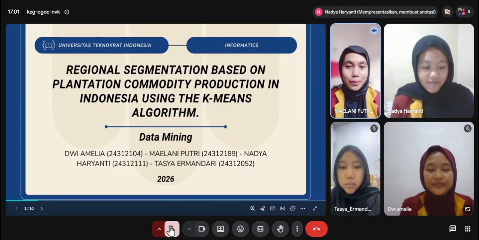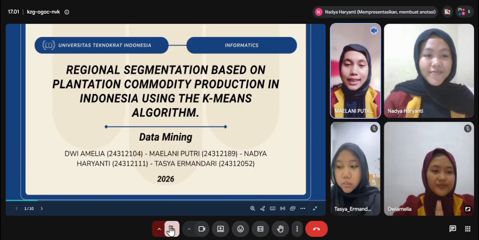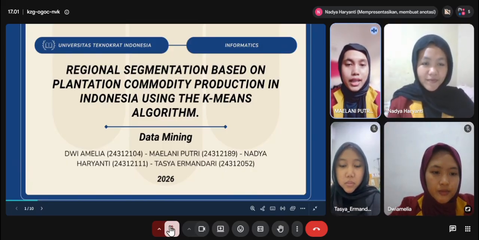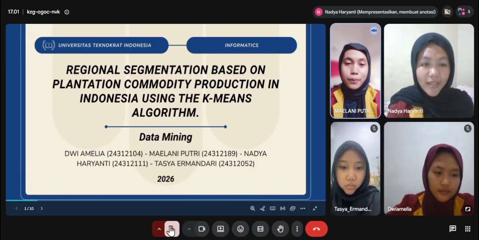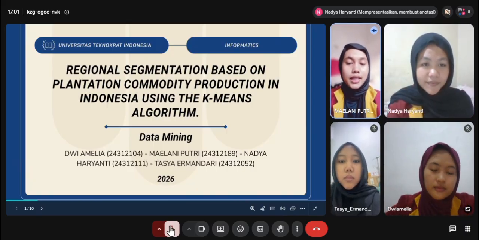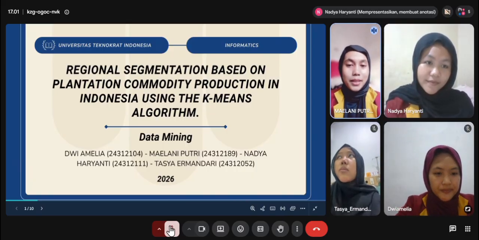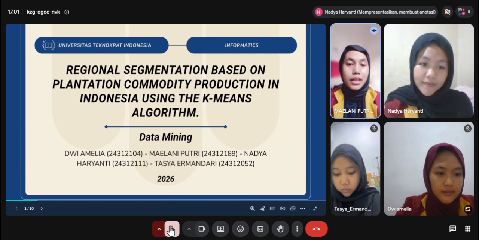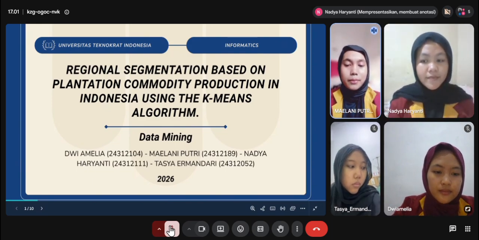My name is Mailani Putri, and I'm here with my teammates, Dwi Amelia, Nadia Haryanti, and Tasha Armandari. Today, we would like to present our study, Regional Segmentation Based on Plantation Commodity Production in Indonesia Using the K-Means Algorithm. This study is part of the data mining course. In this presentation, we will discuss the problem, the method, and the objective. So let's start with the problem and method.